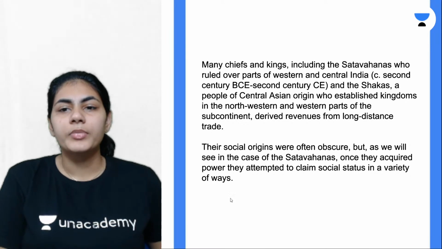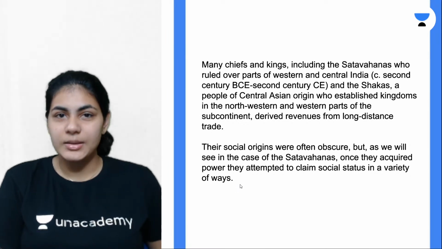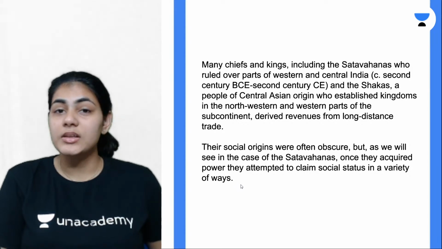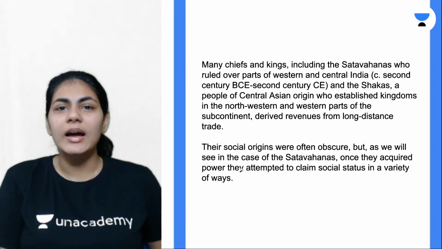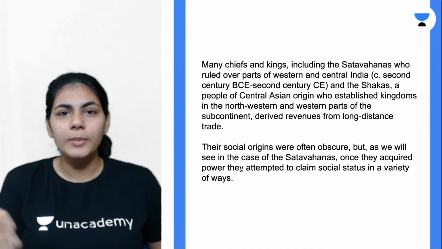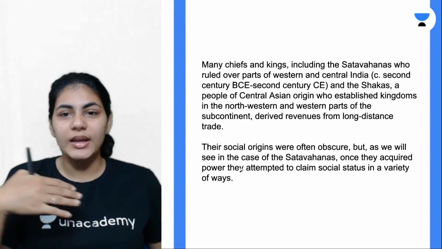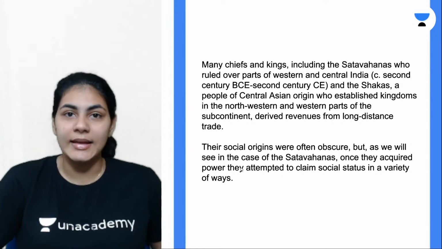Cool. So, apart from Cholas, Cheras, and Pandyas, who are important in the southern part of the Indian subcontinent, there are other kingdoms as well, other dynasties as well, who were very powerful. Not just in South India, but in the entire Indian subcontinent during that time.